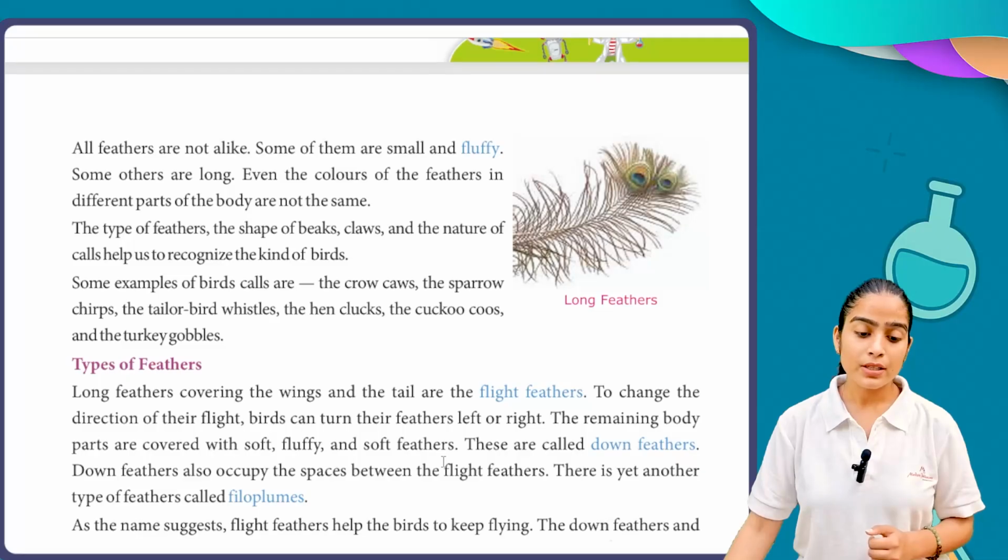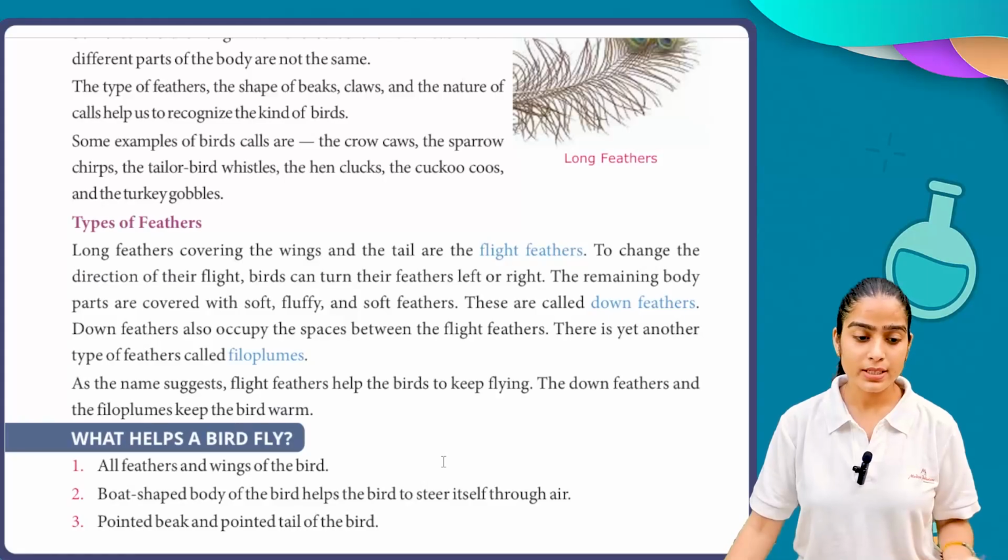The type of feathers, the shape of beaks, claws and the nature of calls help us to recognize the kind of bird. With the help of their feathers, colors and calls, we can easily classify which kind of bird it is. Some examples of bird calls are: the crow caws, the sparrow chirps, the tailor bird whistles, the hen clucks, the cuckoo coos and the turkey gobbles. These are the things which help us to determine which kind of bird we have.